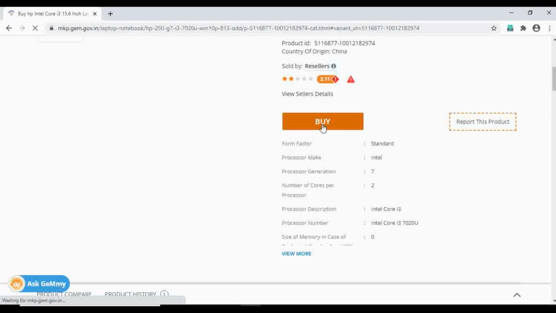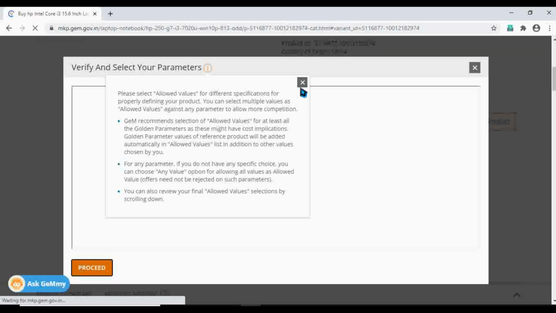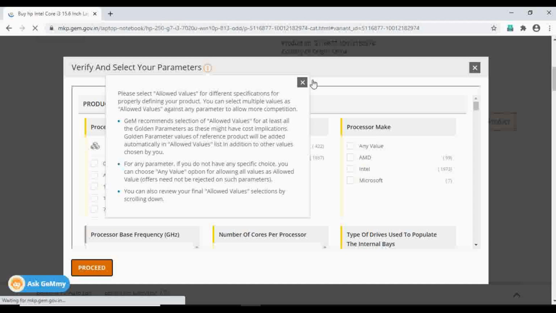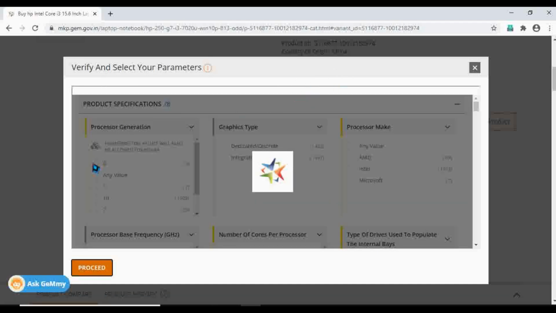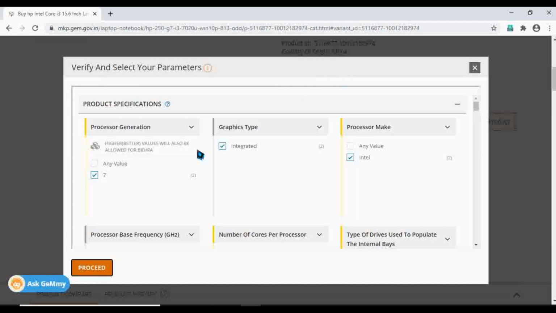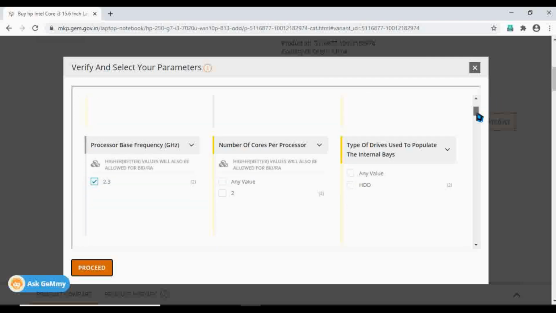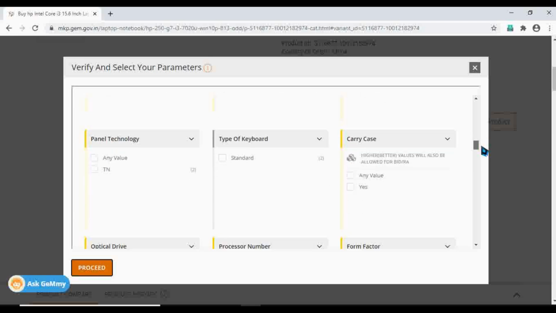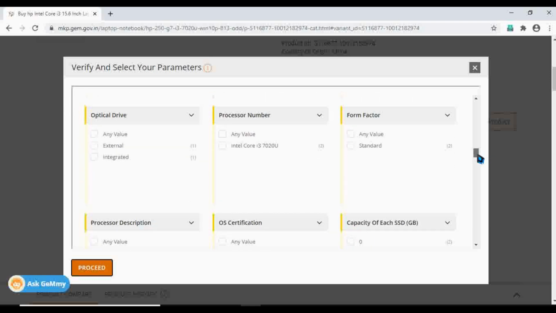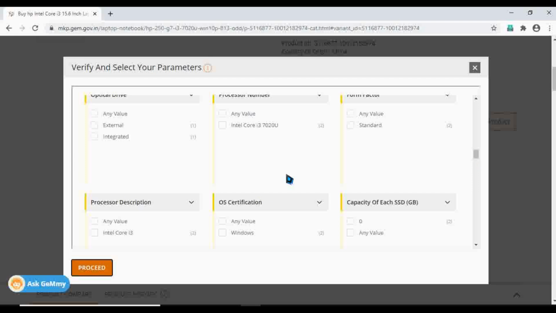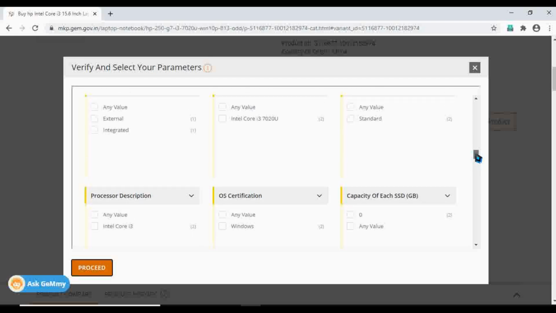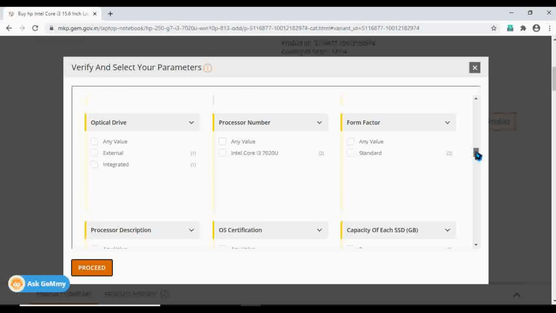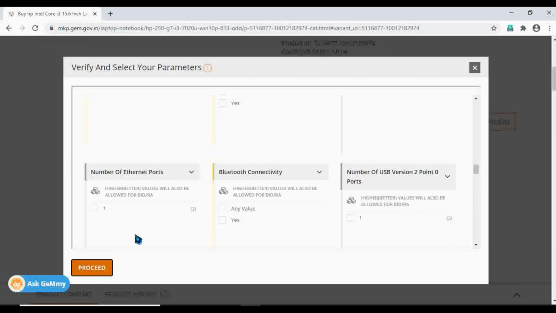We need to click on buy. After clicking on buy, a different window is going to appear, in which the golden parameters we have already taken in the previous section are also appearing, and the remaining are appearing as blank. So if you want, we can take it in this particular window as well. And if you don't want to, you can just leave it like that, because again, it's going to ask you the same thing. So these are the golden parameters. Now we'll click on proceed.